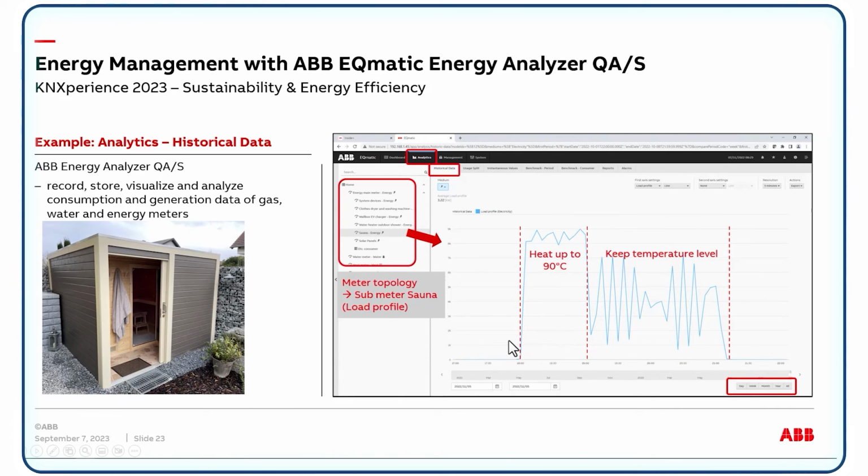Or here we can also see the typical behavior of a sauna in a residential home, to check the function. The typical function of a sauna is to heat up with a maximum load of 8000 watts. When the temperature of 90 degrees is reached, you see only peaks to keep the temperature. So please also transfer it to an industrial application to check the behavior of a machine, a pump or something, to see the load profile and whether the machine really works fine.